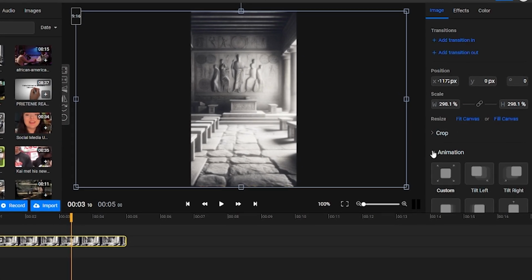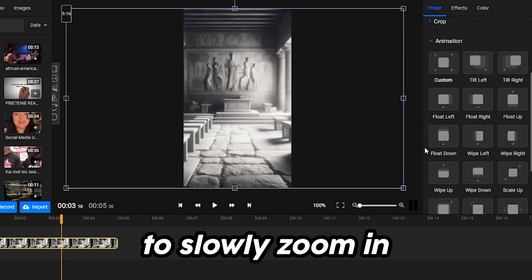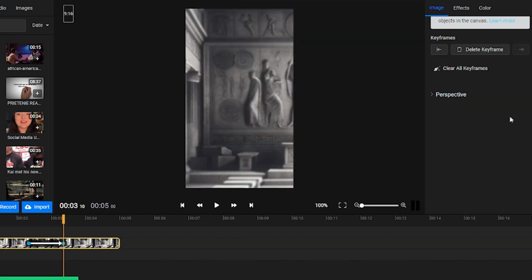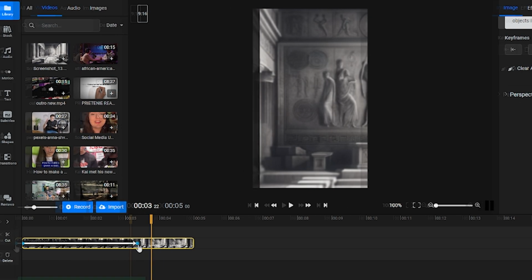from the right-hand menu. For this example, I want the video to slowly zoom in on the image as it plays, so I'm going to apply a scale-up animation and then drag the keyframes all the way to the start and end of the video.